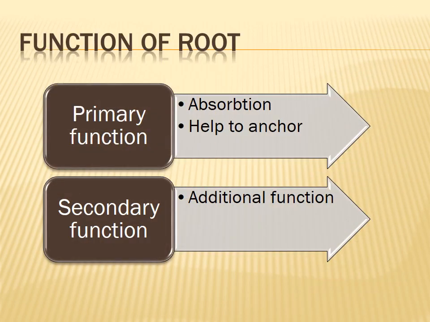What are the functions of root? Do you know this point? There are two functions: one is the primary function and the other is the secondary function. The primary function is absorption of water and food, and helping to anchor. The secondary function is an additional function. Other needs besides absorption and anchoring come under additional functions. Already we said the main function of root is absorption of water and nutrition. After that, it helps the plant to stay stable. Root is responsible for plant stability. Can you understand this?